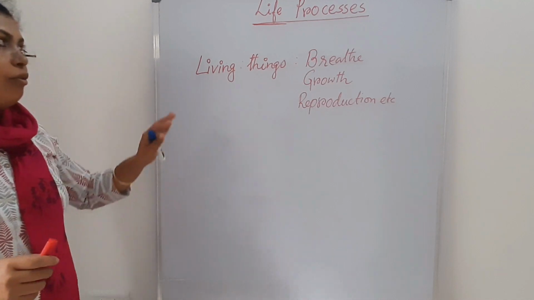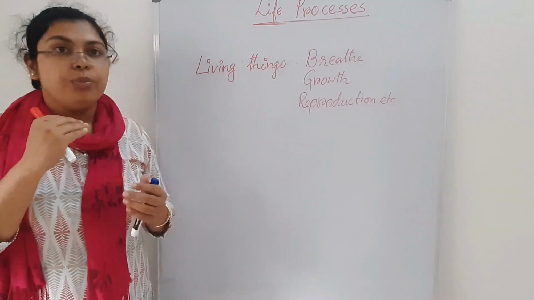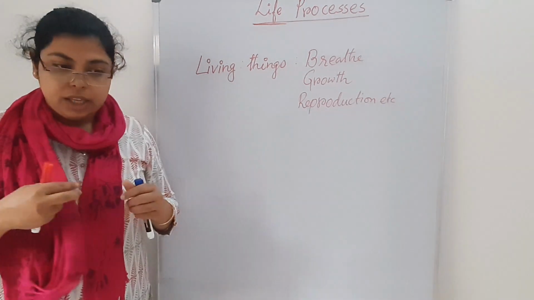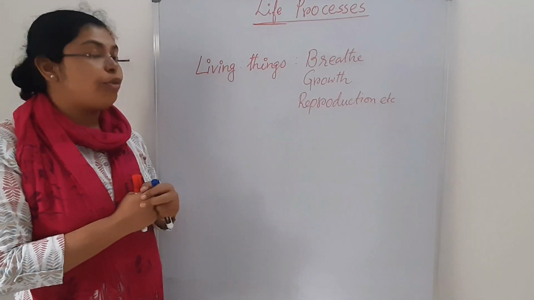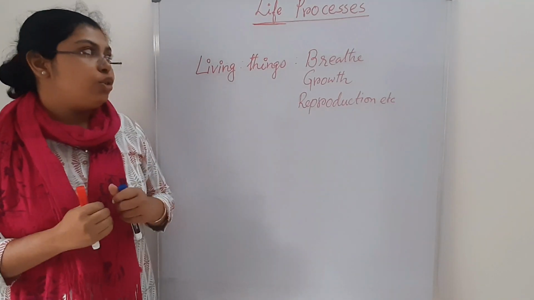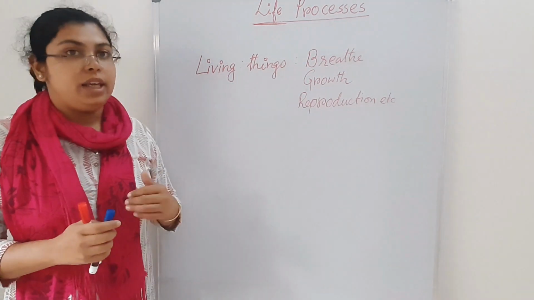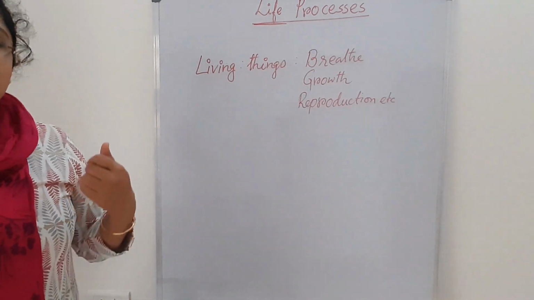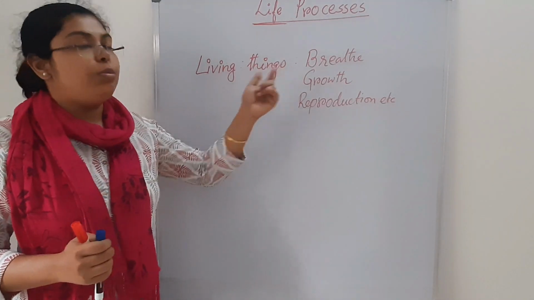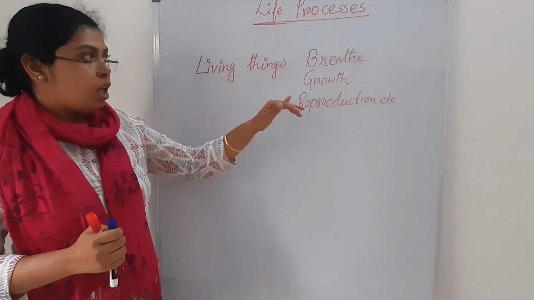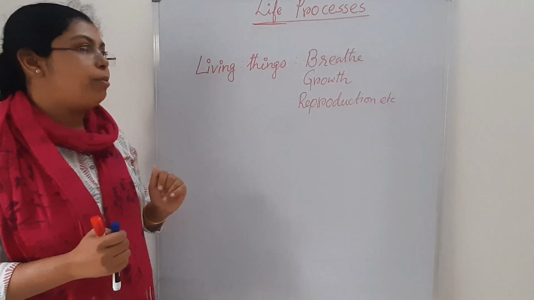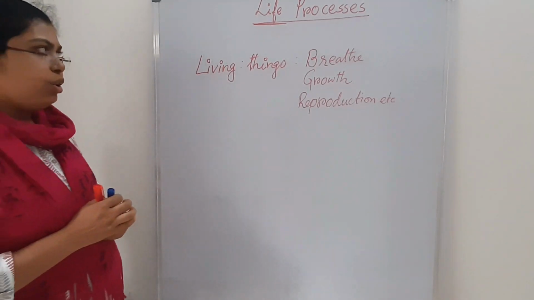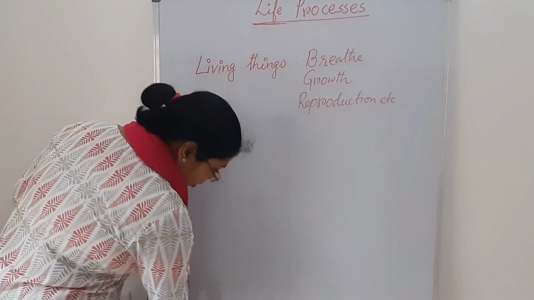So for living things, there are lots of things required. What are those things? Those are breathing. We can't even live without breathing. Growth is a normal process, and also reproduction if it is a living being.